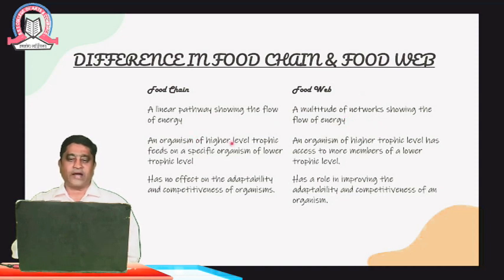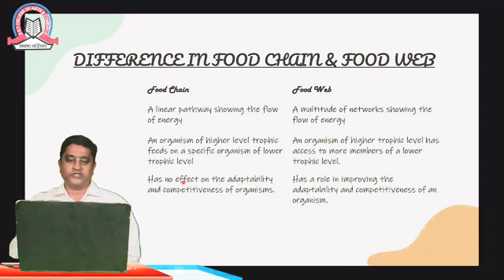In a food chain, an organism from a higher trophic level feeds on a specific organism of the lower trophic level, and that is the energy flow from higher to lower. Whereas in a food web, the organism of a higher trophic level has access to more members of a lower trophic level. So it is not necessary to go to the secondary level from the tertiary level, or from secondary to primary. It may go directly from tertiary to the lower level, or from the last level directly to the first level. So it does not follow an order in a food web.